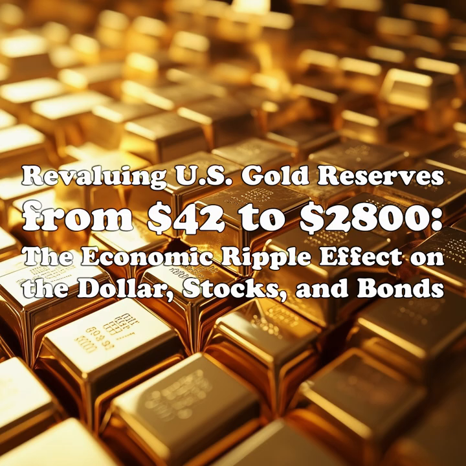Introduction. Gold has long been a cornerstone of global financial systems, serving as a store of value and a hedge against inflation. Historically, the U.S. dollar was directly tied to gold, with the United States holding vast gold reserves that backed its currency. When the U.S. officially abandoned the gold standard in 1971, the price of gold was fixed at $42 per ounce. However, the market price of gold has risen significantly since then, now standing at around $2,800 per ounce.